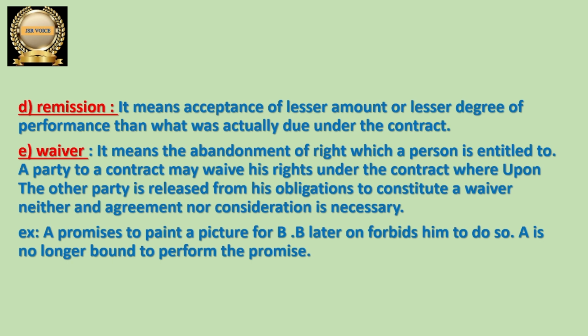So here B is forbidding, and then A is not required to draw the picture. A is not going to fulfill his promise. Then we can say that the contract is discharged by waiver, because one party is forbidding the other party to do that. One party is saying don't do that, and the other party need not perform. Then we can say that it is a discharge by waiver. Hope this is clear for everyone.